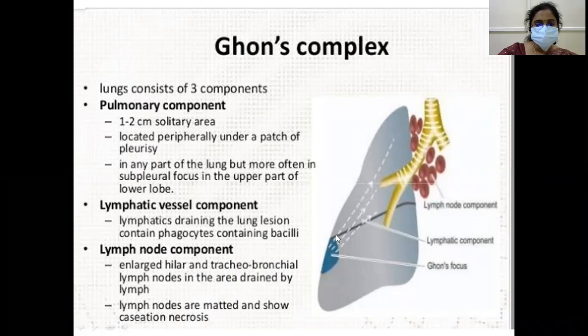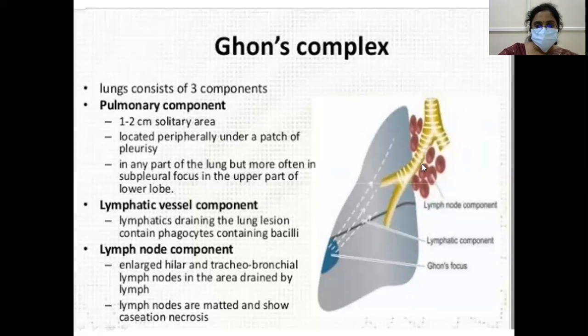It is a 1 to 2 centimeter solitary area located peripherally under a patch of pleurisy in any part of the lung, but more often in the subpleural focus in the upper part of the lower lobes. So this is the Ghon focus. The lymphatics drain the lung lesions containing the phagocytes containing bacilli.